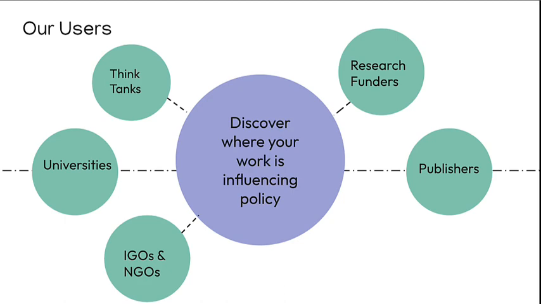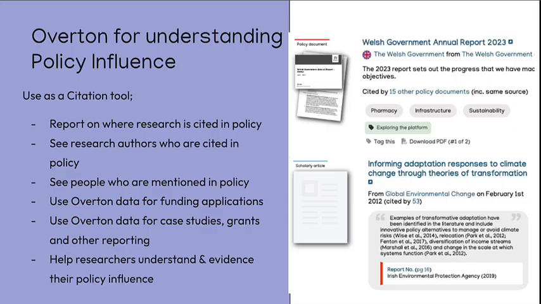There are lots of different uses for Overton, but we're going to focus on the two main strands, which are using Overton to understand policy influence as a citation tool. You can report on where research is cited in policy, see research authors who are cited in policy.